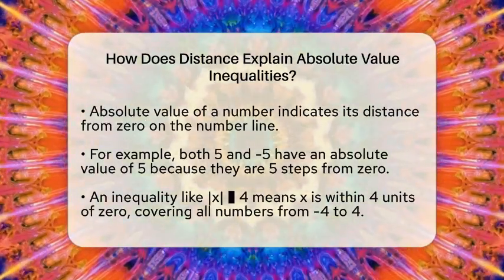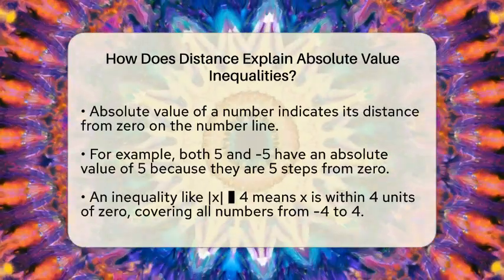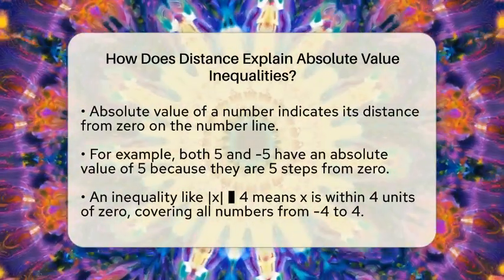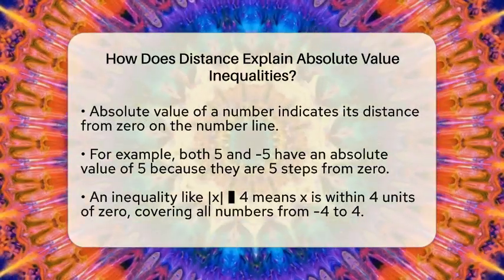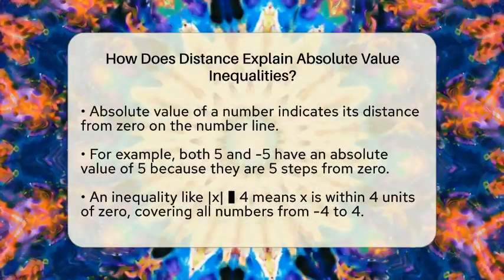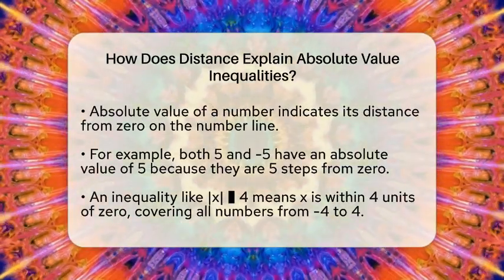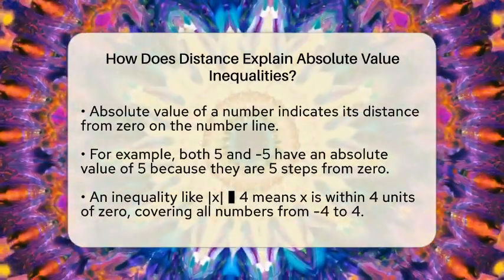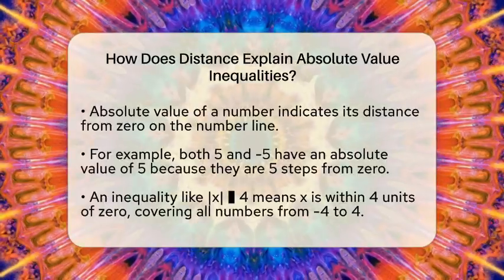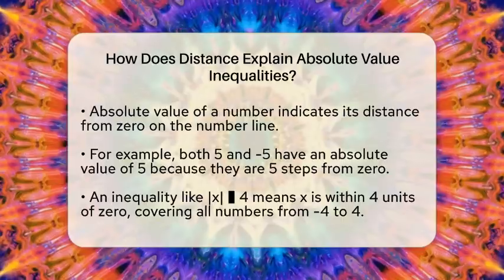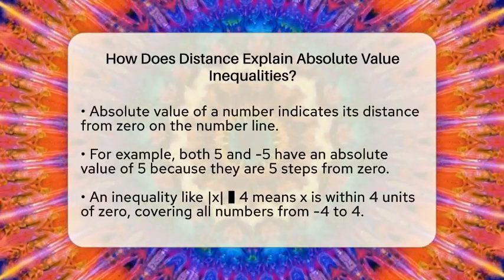Now, when we see an inequality like absolute value of x is less than or equal to a number, such as absolute value of x less than or equal to 4, it means the distance from x to 0 is at most 4. On the number line, this includes all numbers from -4 to +4. So, the inequality tells us that x can be anywhere between -4 and 4, including the endpoints, since it is less than or equal to 4.